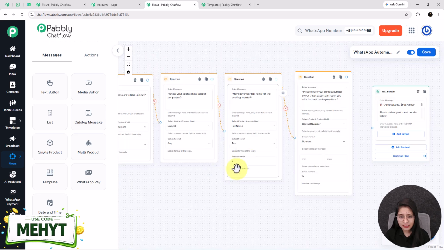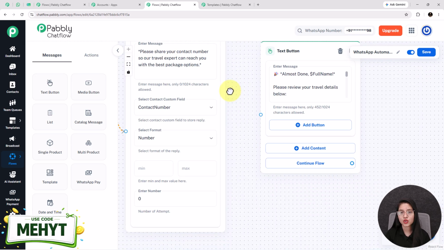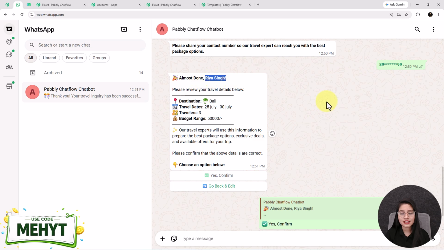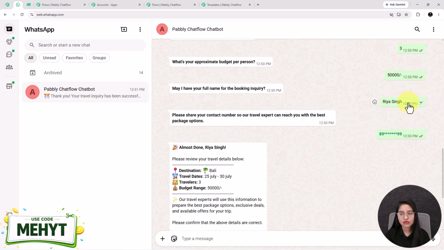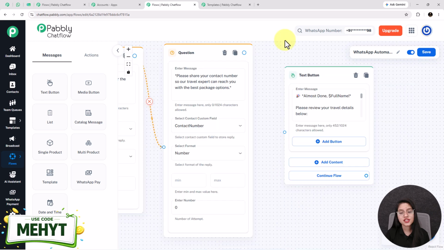See here in this step, whenever the user shares their full name, then with the help of this contact custom field full name, the bot will automatically capture the user's provided response and mention their specific name in this place. Just like this, see, as soon as I have shared the name as Ria Singh, it will automatically mention Ria Singh after this almost done. It is only made possible with the help of this dollar symbol and this contact custom field. So this is how it works.